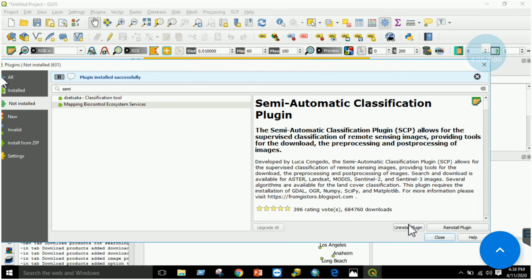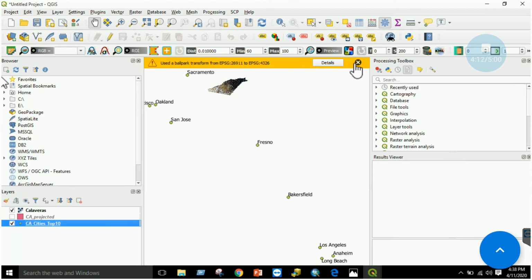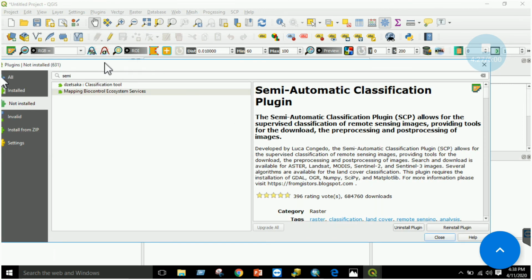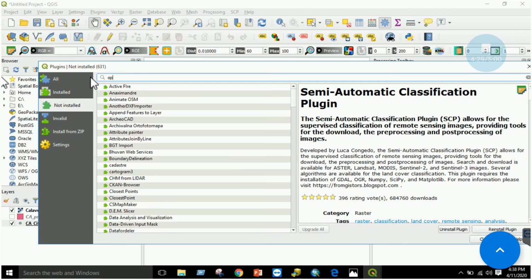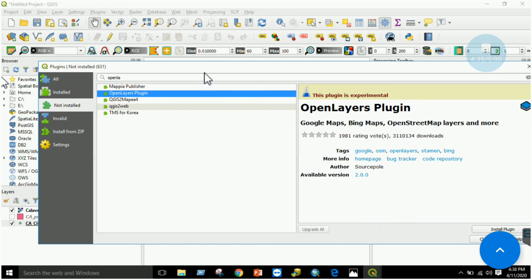Okay, this plugin has been successfully installed. Just close it. We are not using it now. Now here you can go to the plugin section. In the plugin section, type OpenLayers plugin.